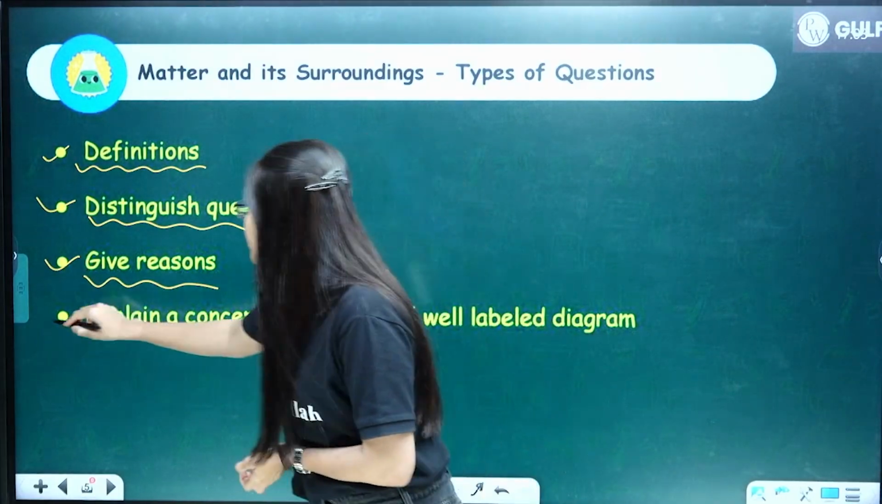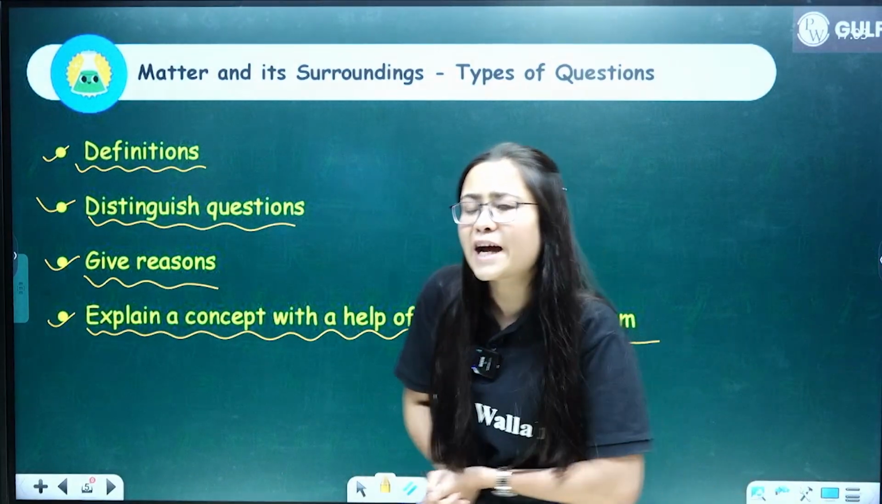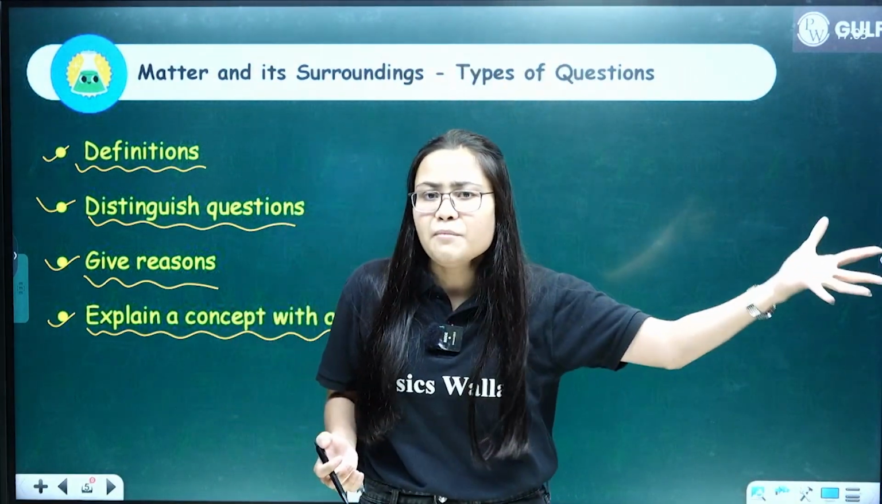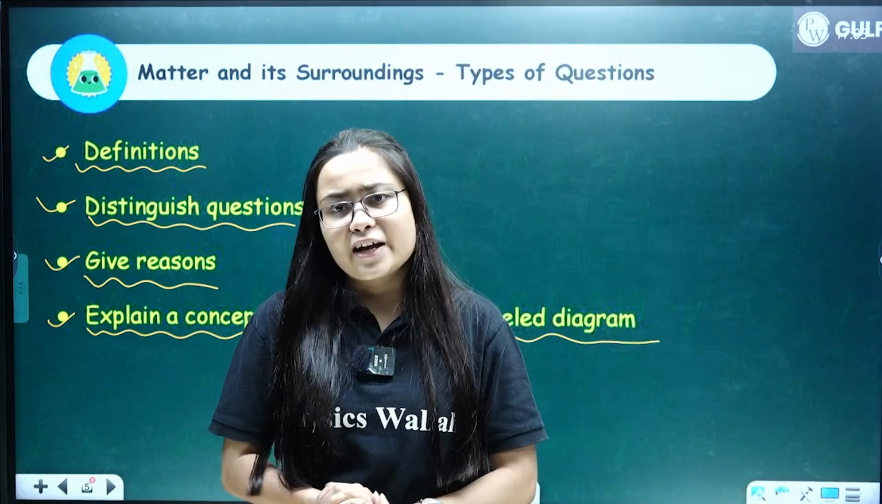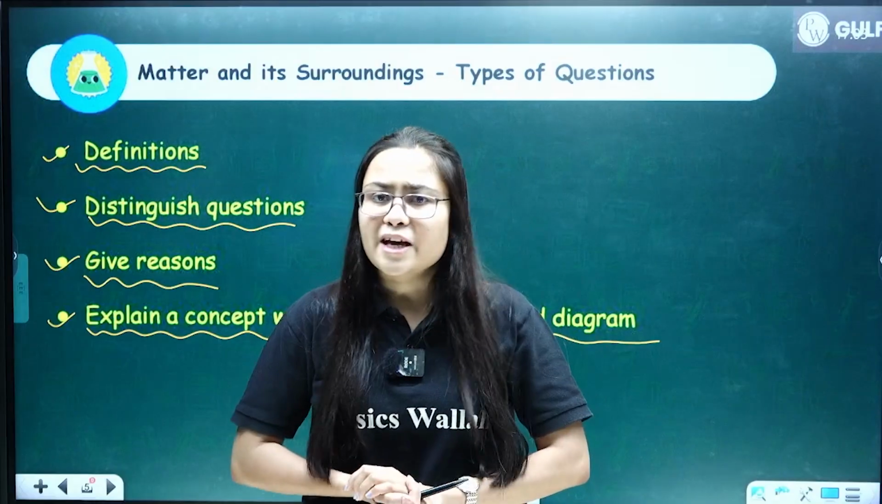And the fourth type of question is explain a concept with the help of a well labeled diagram. So you will need to draw a diagram. You will need to explain that diagram in brief. Okay. So this is a theory-based explanation question.